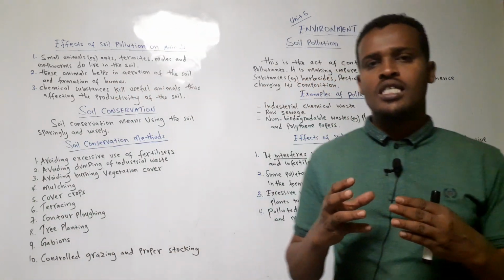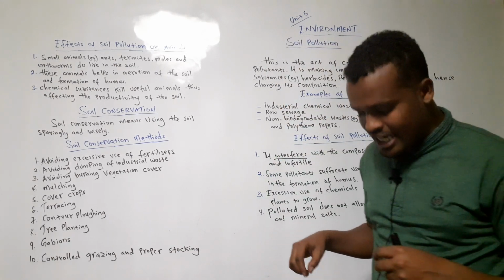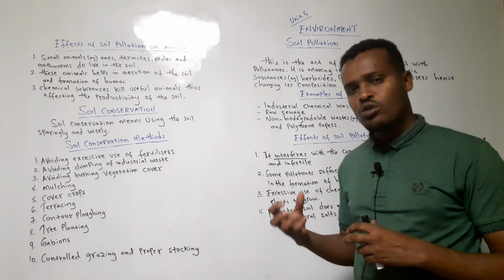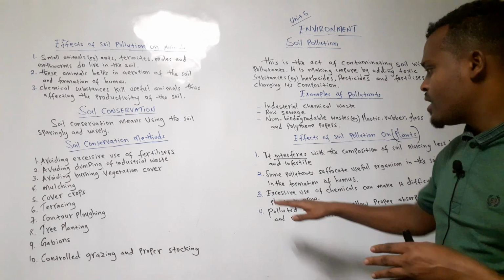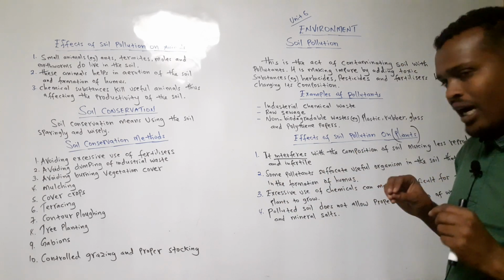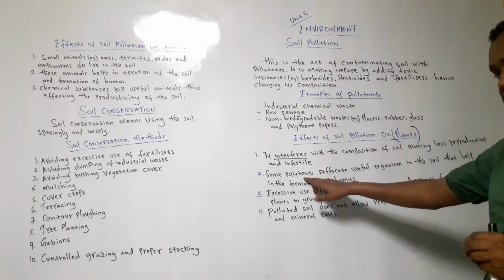Humus is decaying matter. When you go back to class 4, the definition of humus is decaying matter. When things are decayed, they become humus. So humus is good for the productivity of the soil. At the same time, some of the pollutants, these are nouns, remember.